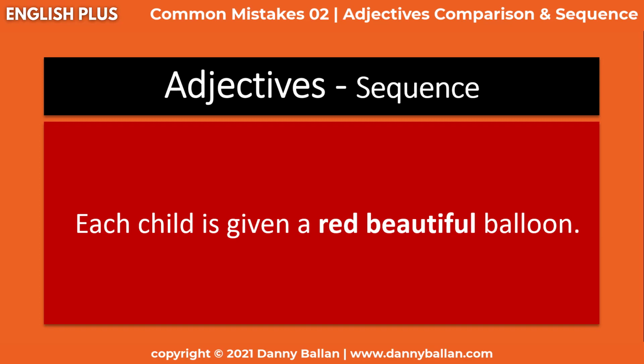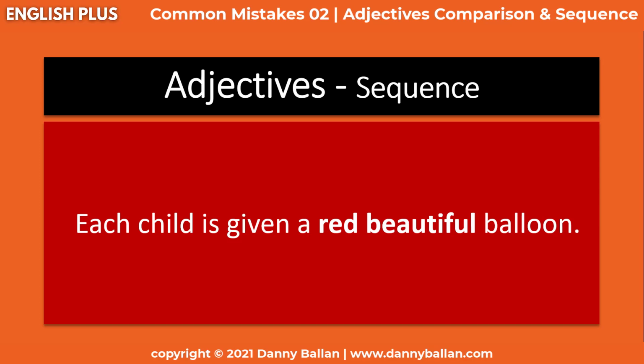because there is a very specific sequence we use adjectives in. So let me give you this first example. Each child was given a red, beautiful balloon. If you look at this, what's wrong with that? But here, since we're talking about adjectives, I want you to focus on the sequence of adjectives in the sentence. Each child was given a red, beautiful balloon.